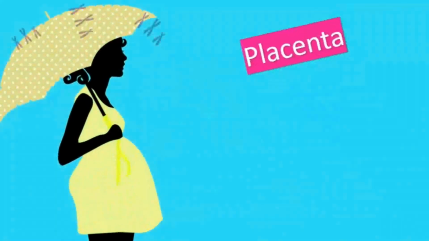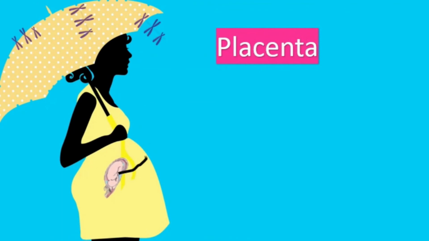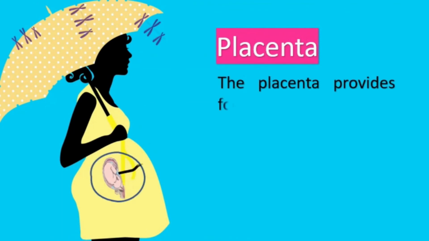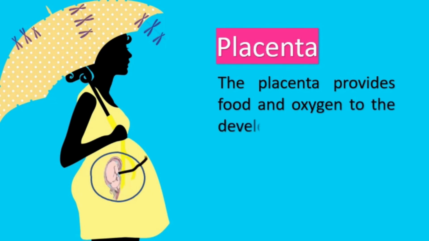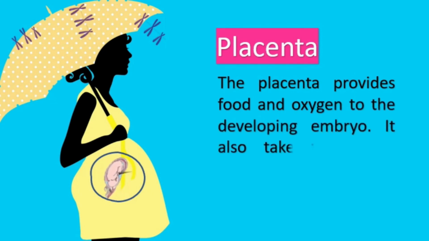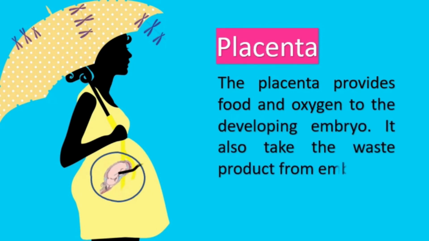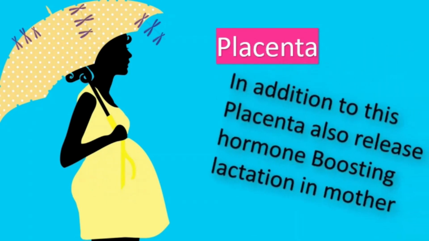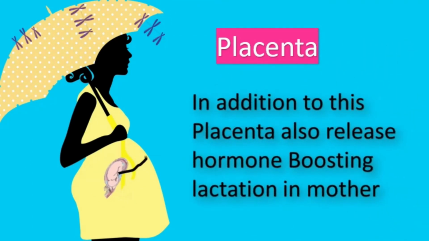This is the placenta. The placenta provides food and oxygen to the developing embryo. It also takes out the waste products from the embryo. In addition to this, the placenta also releases hormones boosting lactation in the mother. So, the placenta is a link between mother and baby.